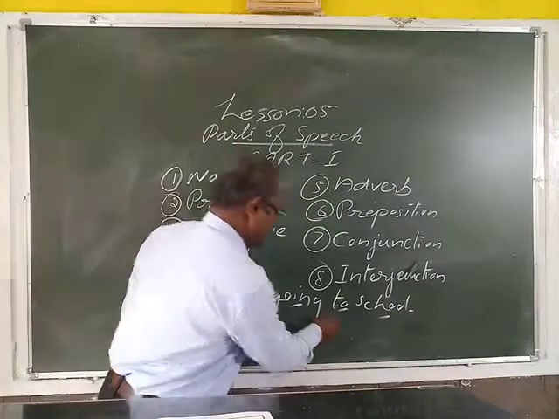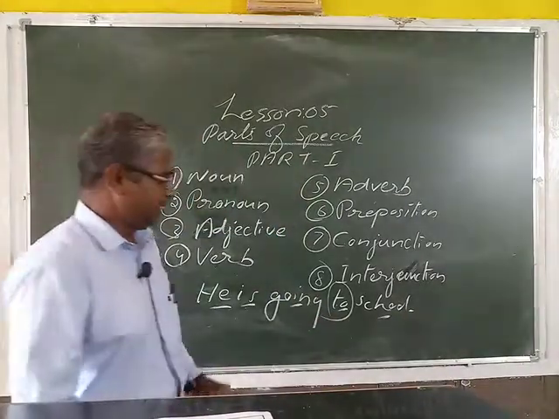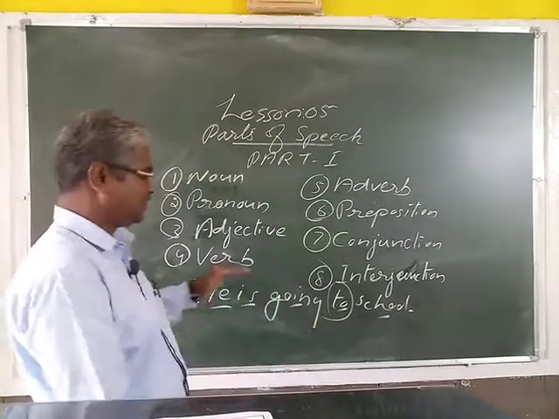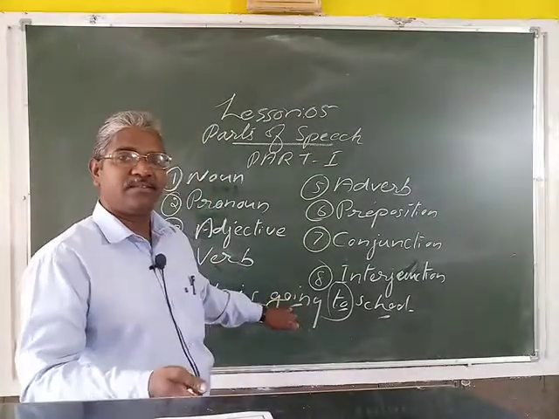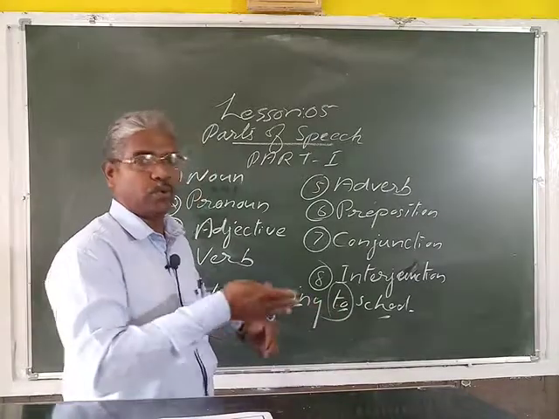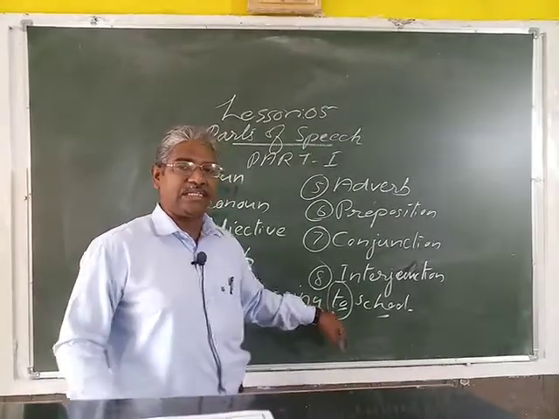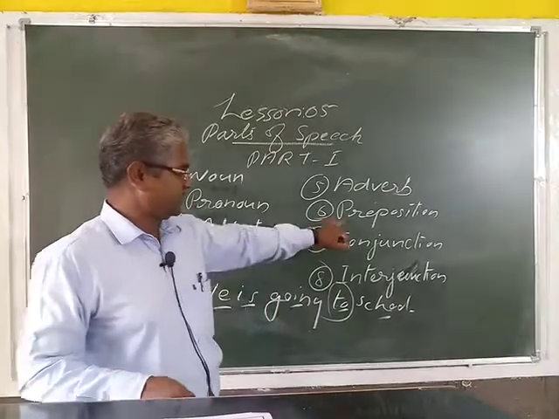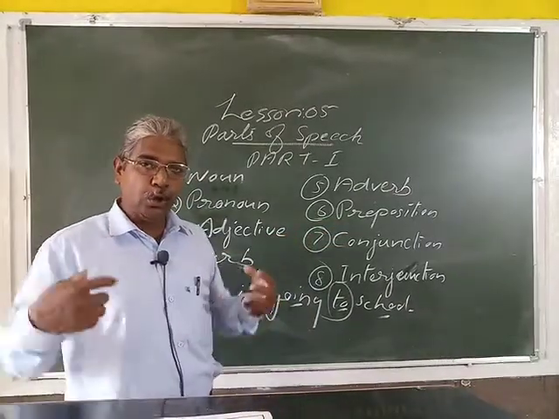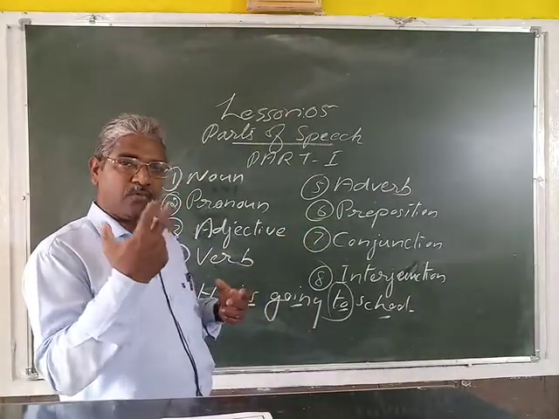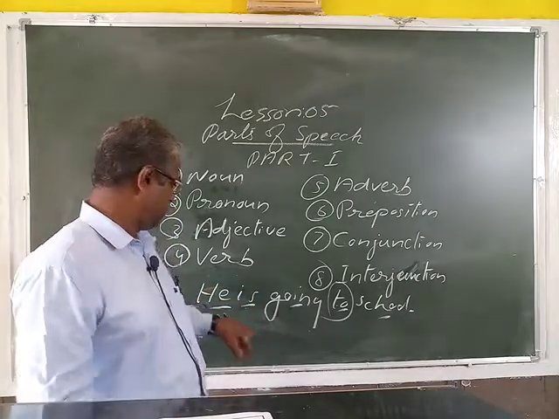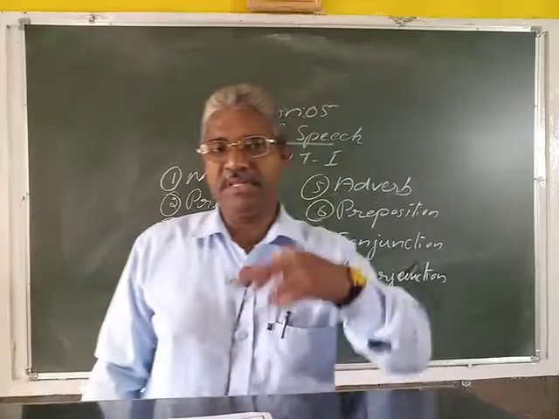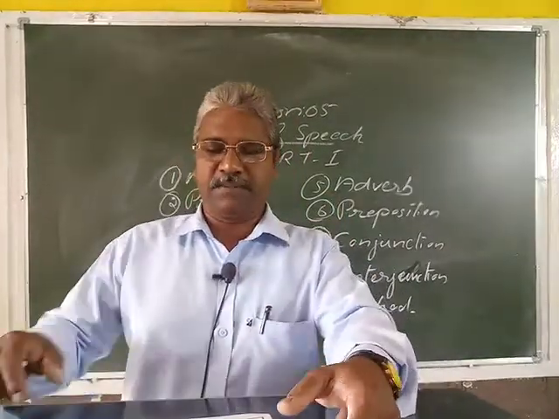Here the preposition is "to". This preposition is connecting the two parts of the sentence. He is going where? He is going to school. Preposition is connecting or joining the words in a sentence. Is it clear? Like that, the time is at 3 o'clock.